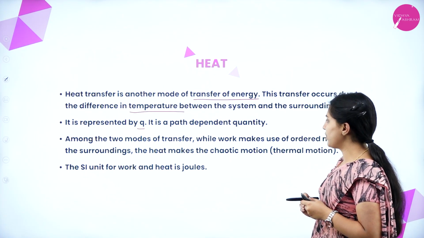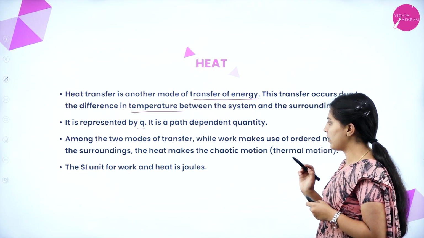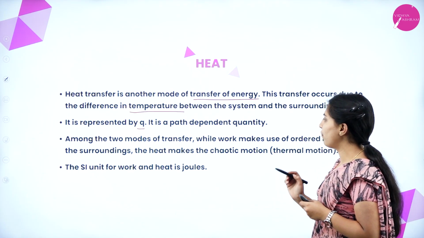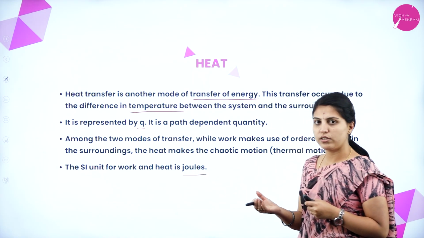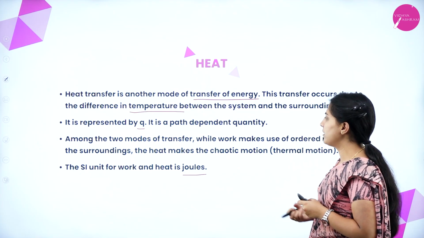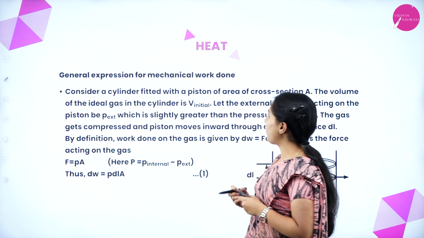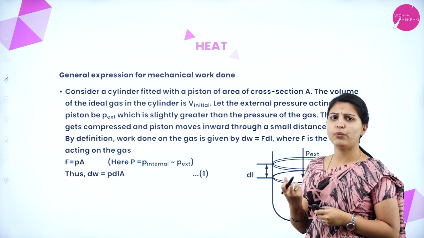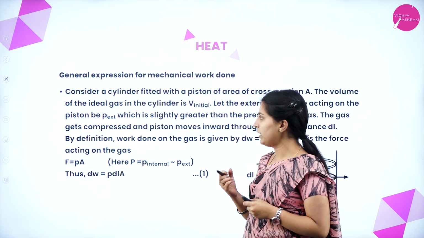Among the two modes of transfer, while work makes use of ordered motion in the surroundings, heat makes use of chaotic motion. The SI unit for work and heat is also joules. For this one also, joules is the SI unit. Next, general expression for mechanical work done. How will the general expression for mechanical work done look?